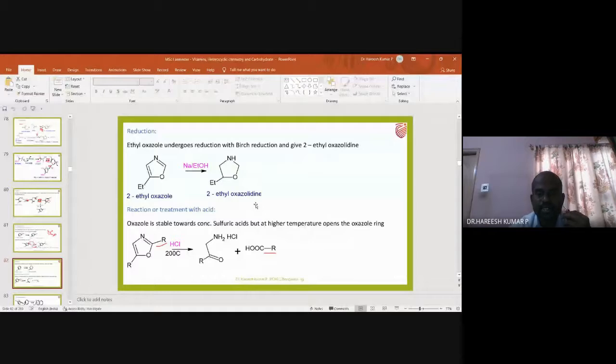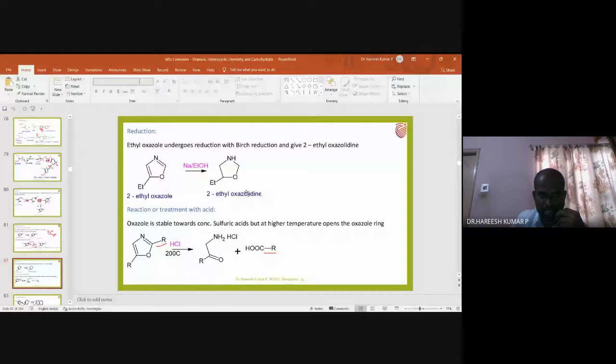So oxazolidine is a saturated compound. Saturated means there is no unsaturation. This is unsaturated, and this is the saturated one. Oxazole is for the unsaturated one, and oxazolidine is for the saturated one as per the IUPAC nomenclature. So this is about reduction.